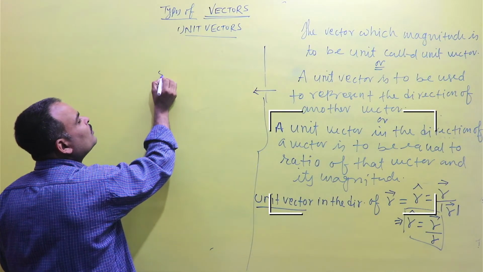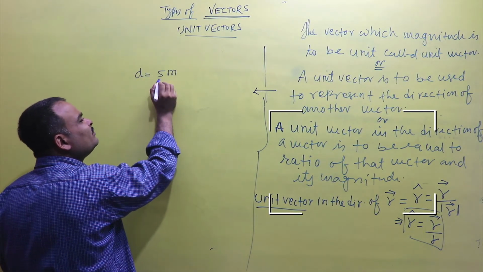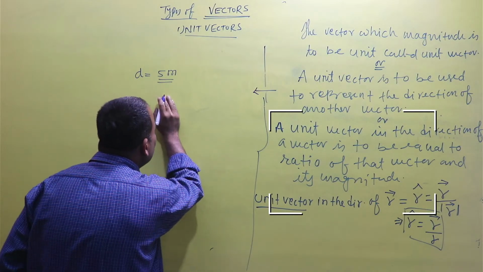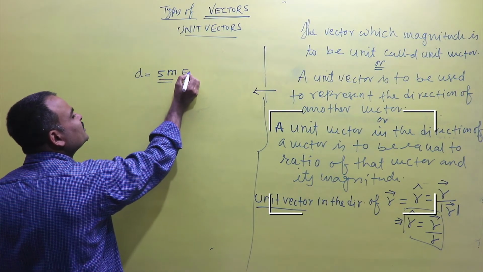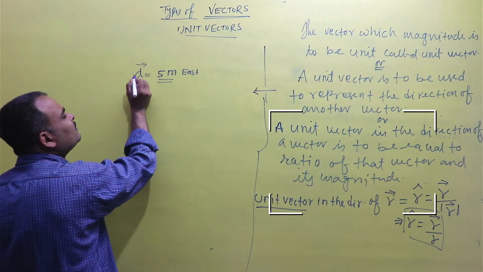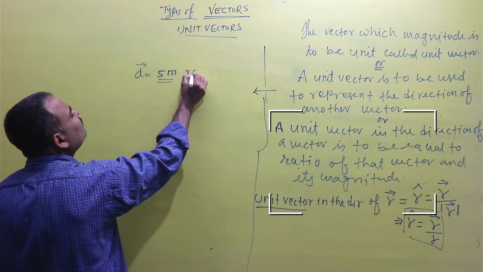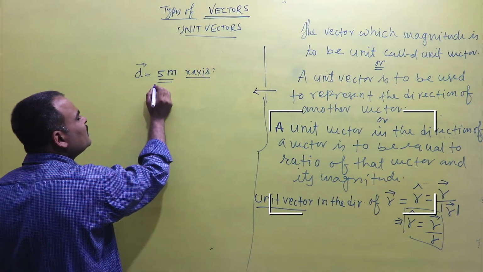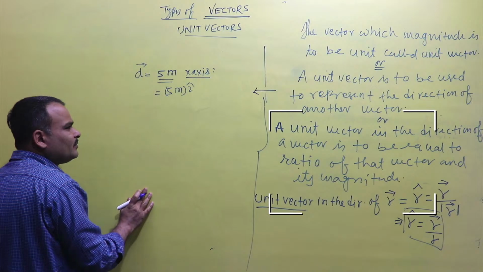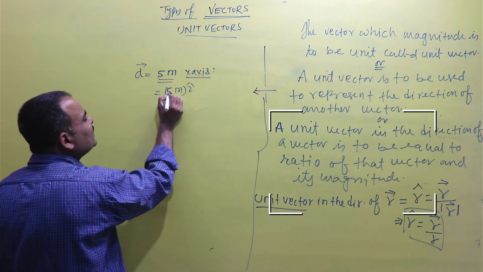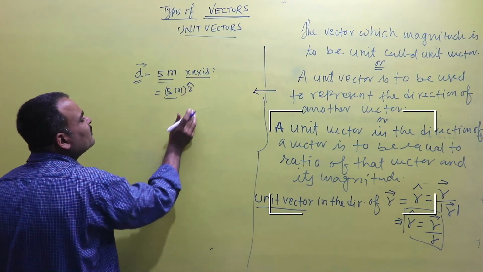If you move 5 meter in the direction of the x-axis, then the magnitude is 5 meter, and the direction is east; this is the displacement in the direction of the x-axis. So 5 meter along the x-axis can be written as 5 meter i cap. So the vector quantity displacement is directed by the unit vector i cap.